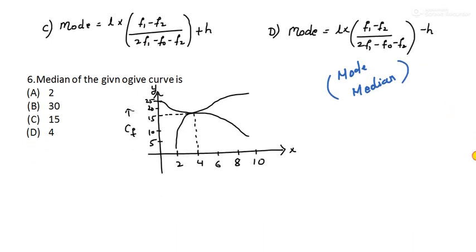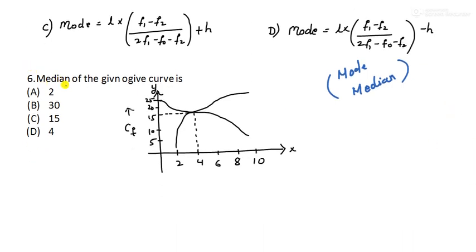Moving to question number 6. Median of the given ogive curve is dash. This is pronounced as ogive. What is median here? Median is the value where, when you plot this graph, the two lines intersect. We have to join them, one to the y-axis, the other to the x-axis. The point on the x-axis is our median.